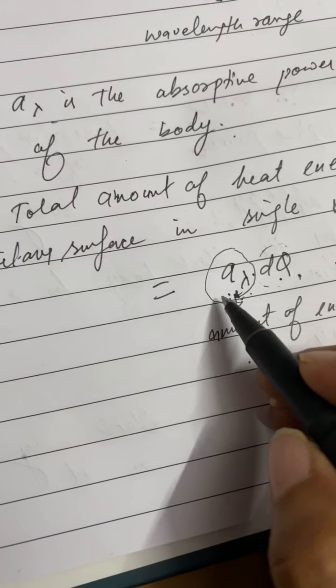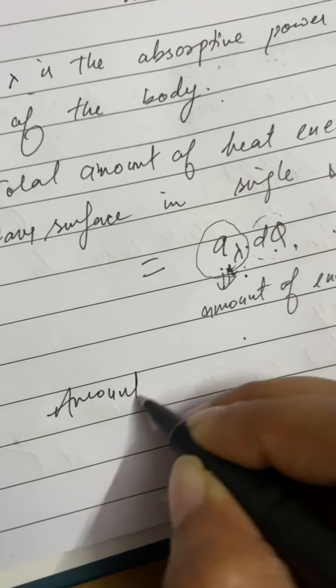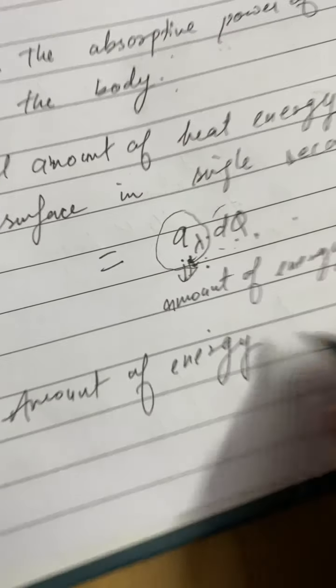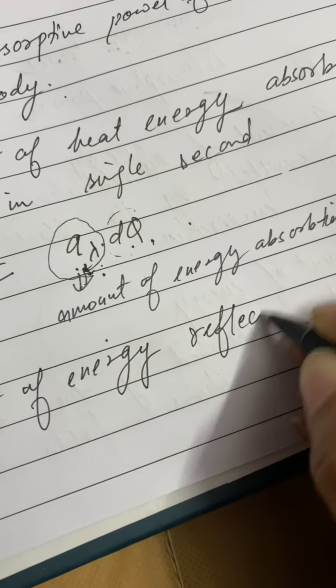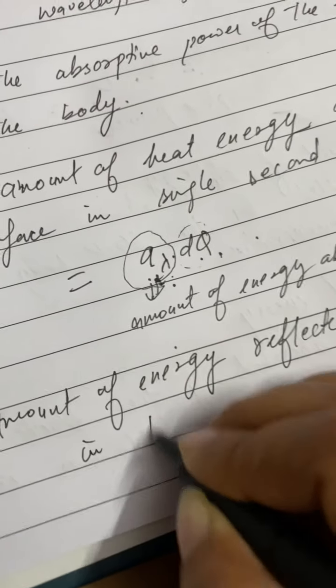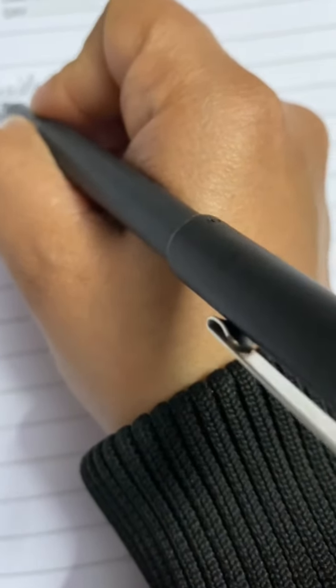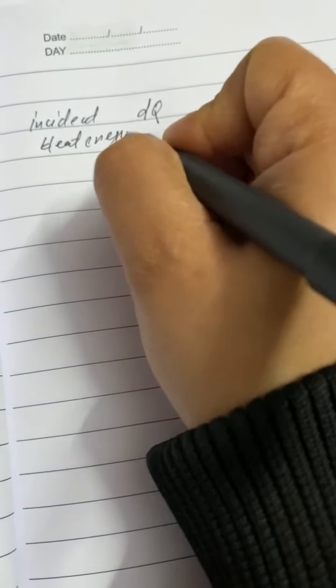So if this is the amount of energy absorbed, the amount of energy reflected, or we can say transmitted, in this case will be equal to the following. The incident heat energy is equal to dq, and the absorbed amount of this heat energy is a lambda into dq.